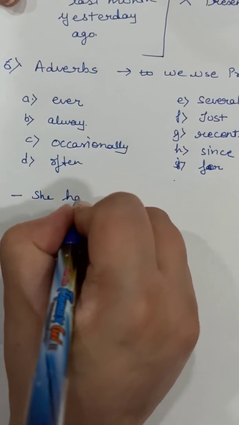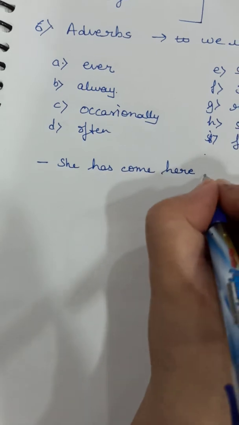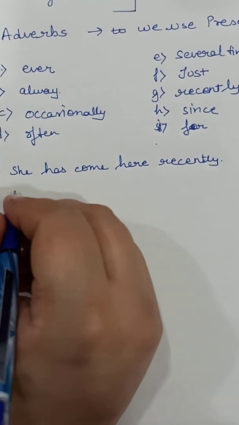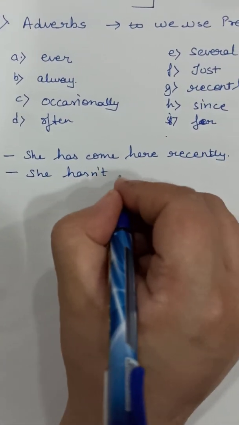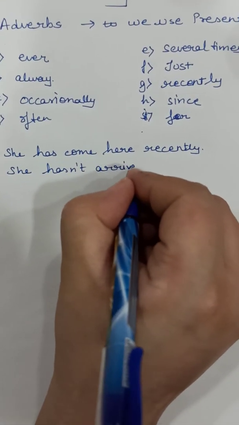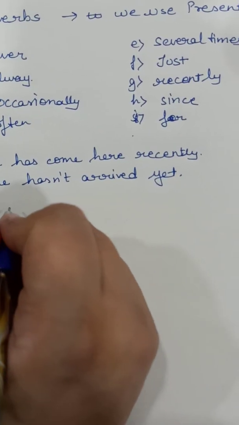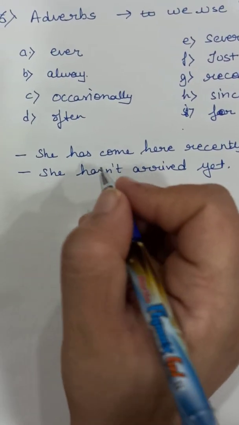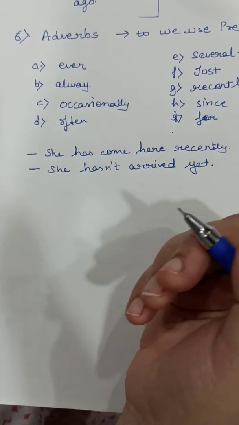She has come here recently. She hasn't arrived yet. Okay, we cannot say she did not go yet, he came recently. Okay, so with these we do not use past tense.